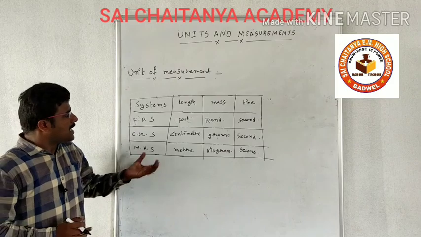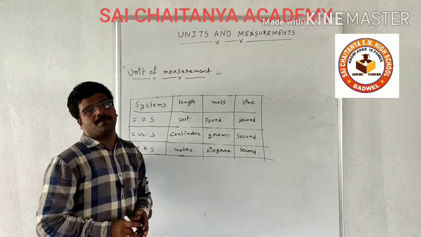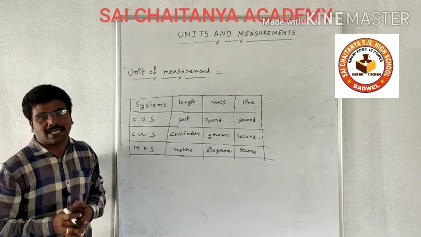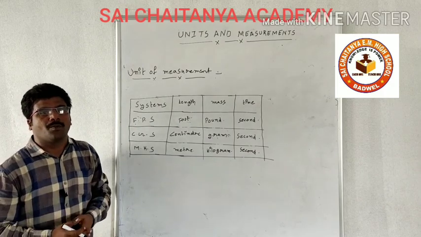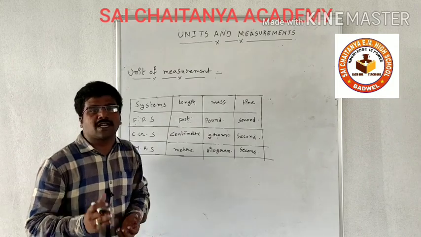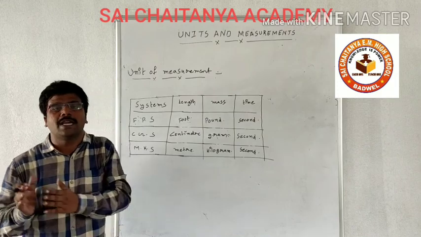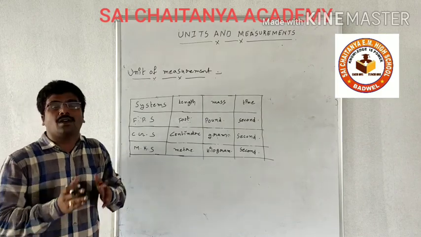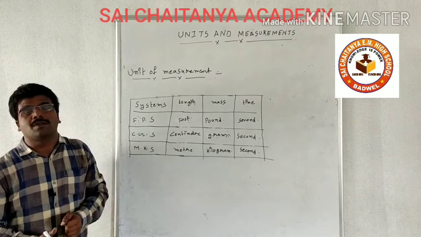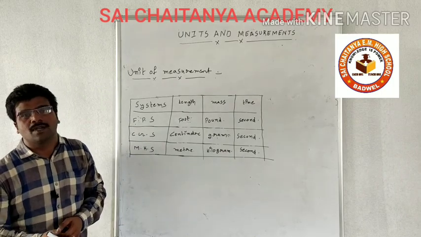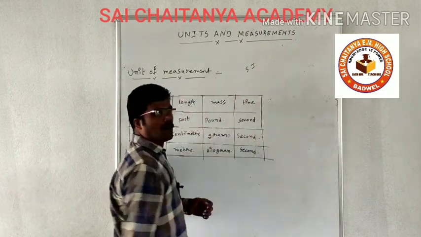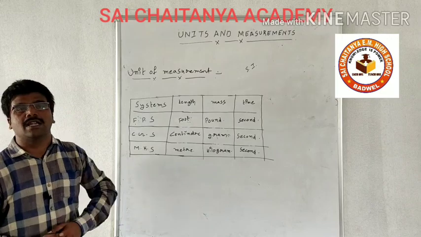But here there is some problem. What is that problem? In order to do business with other countries, it may be a problem. Why? Each country follows one type of system, and if each country follows a different system, there will be some problem. So in order to overcome this problem, they have introduced a new system that is known as the SI system, the International System of Units.